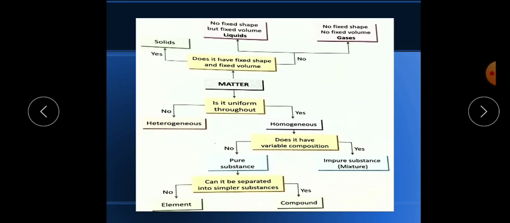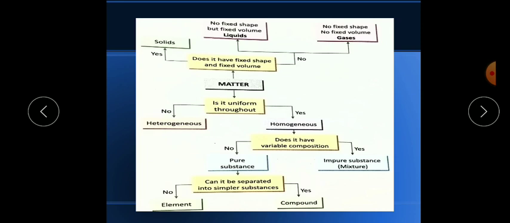Okay, variable composition. So if your answer is yes, then it will be impure, as I explained just now, that materials which are made up of two or more than two substances in any ratio, with no fixed ratio under any condition, are called impure ones, mixtures. Now pure ones, based on their separation method. As we know, elements are the tiniest or simplest unit, so they cannot be separated out, but compounds we can separate easily, by any method.